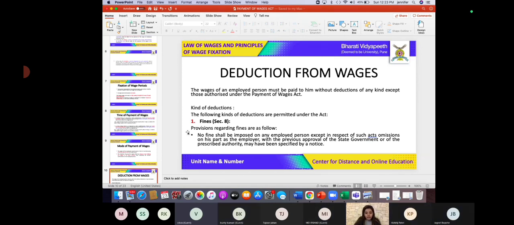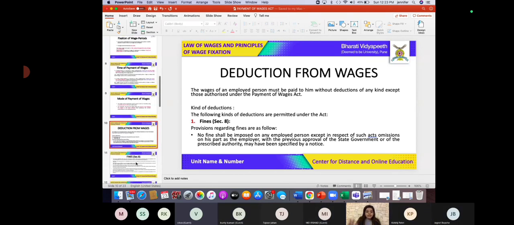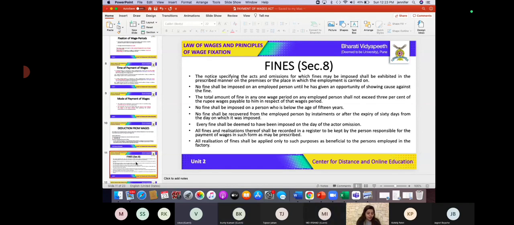Second, let us go ahead. It says that a fine should not be imposed on the employee until he gives an explanation and cause for the act or omission he made. The law says it is very necessary that a reasonable cause is heard from the employee, why he did such a thing.